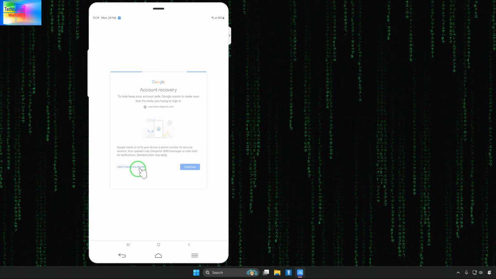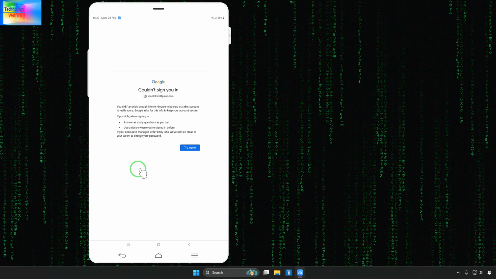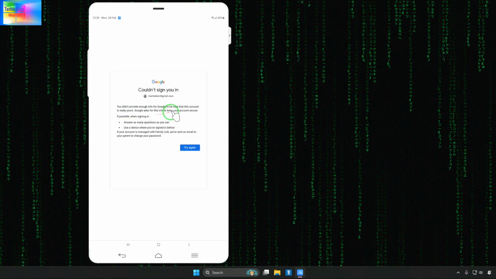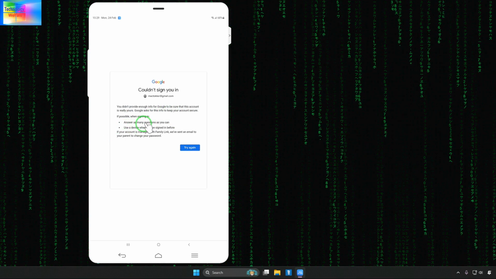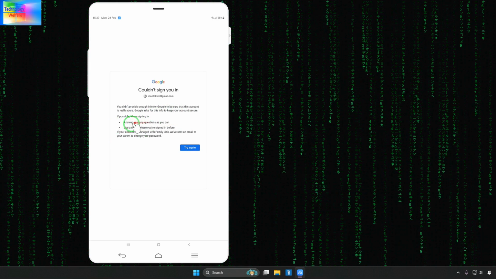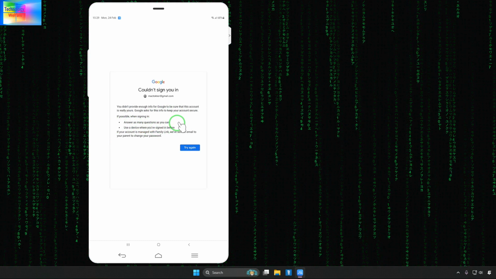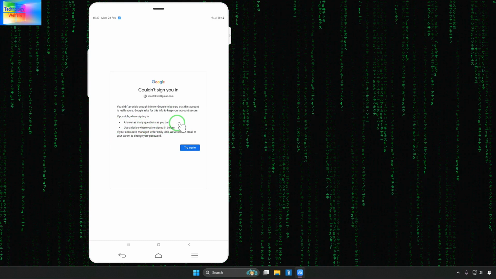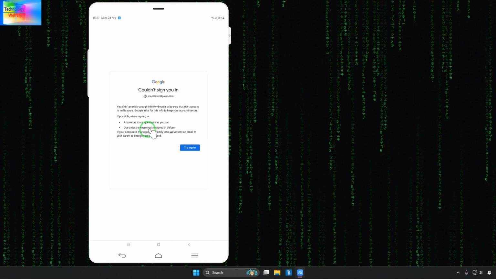So now what we will do, guys, is this: I did not provide enough information for Google to be sure that this account is mine. So of course, if possible, we can sign in, answer as many questions as we can, and use a device where I signed in before. So by these two options we will have to recover quickly.